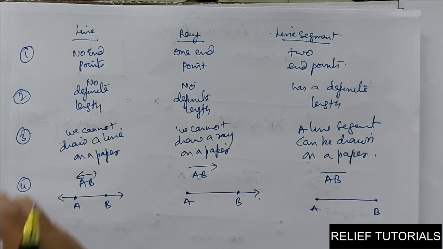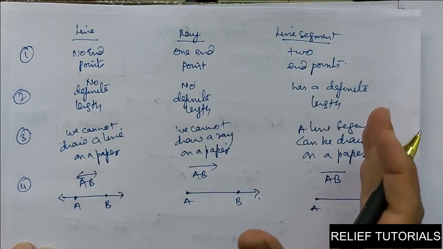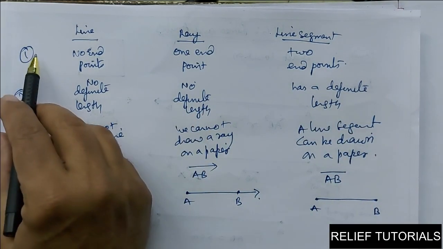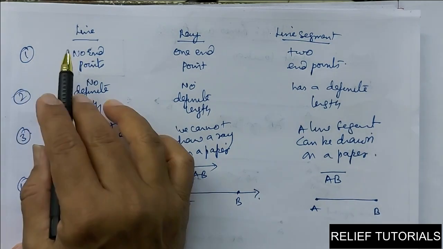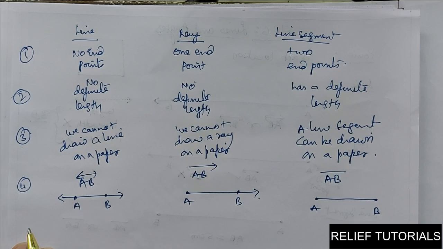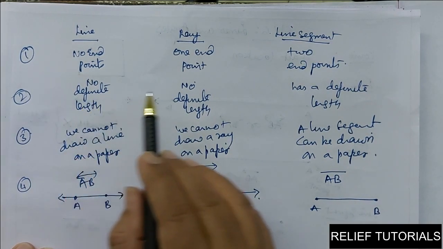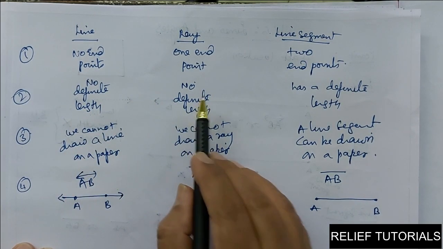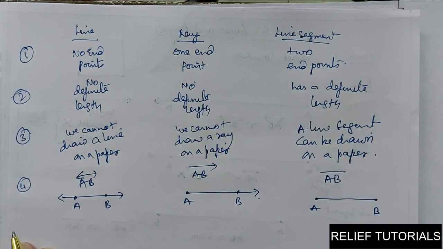So, this is the difference between line, ray and line segment. First difference is based on points. It has no end points, one end point, two end points. Second is about length. It has no definite length. Ray also has no definite length, whereas line segment has a definite length.